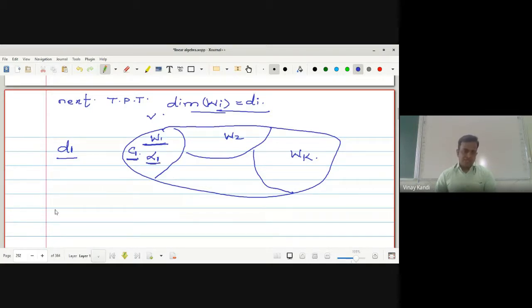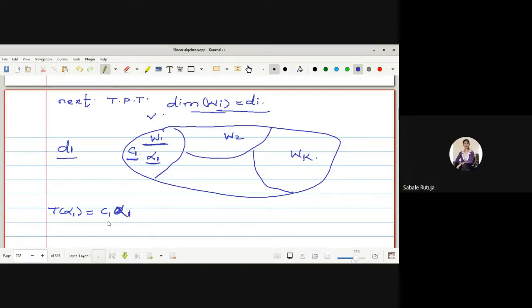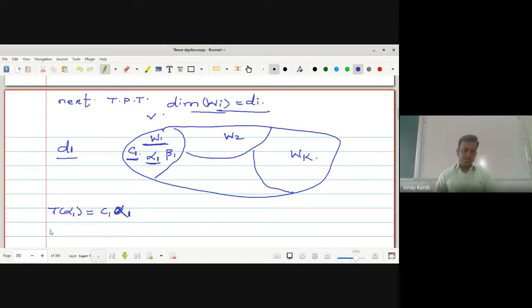Alpha 1 satisfies this condition: T of alpha 1 is equal to C1 alpha 1. Is it correct? Yes, sir. Suppose beta 1 is in it. T of beta 1 equals C1 beta 1. Whatever the elements of W1, they satisfy this one property. And W1 is the subspace associated with C1, and the algebraic multiplicity of C1 is d1.